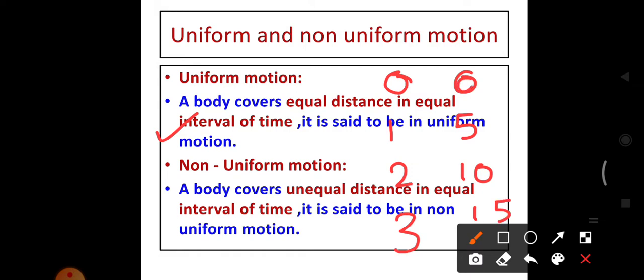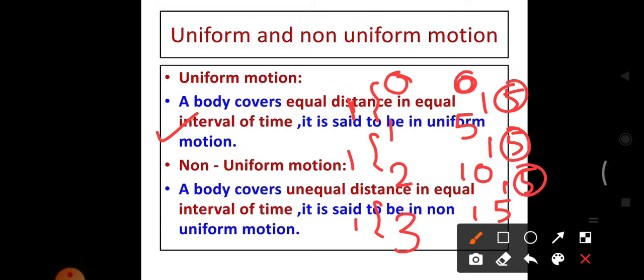Now see the difference between the distances. The first one 5, here also 5, 10 minus 5, 5, here also 5. See the time interval: 1, 1 and 1. So the body covers equal distance, 5 meter, 5 meter, in equal interval of time, in 1 minute, 1 minute. Then that type of motion is said to be uniform motion. So a body covering equal distance in equal interval of time is said to be uniform motion.